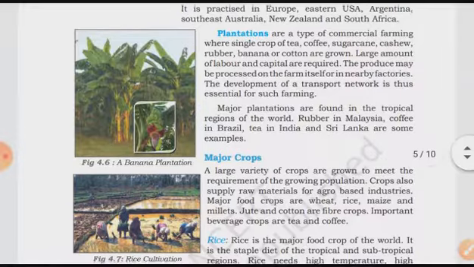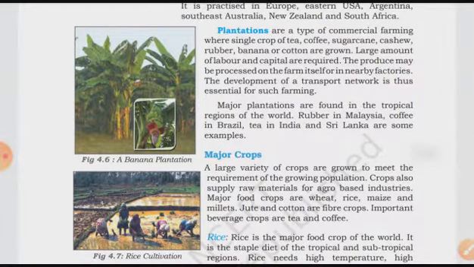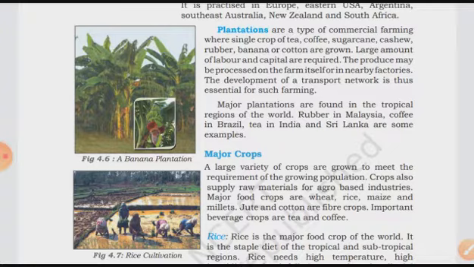A large amount of labor and capital is required. If you are going for plantation, a large number of laborers as well as capital are needed. Capital means money in hand, for investing in these large tracts of land. The produce may be processed on the farm itself or in nearby factories. The development of a transport network is thus essential for such farming. If we have got lots of production, as commercial farming is mainly for selling in the market, a good transport network is essential.